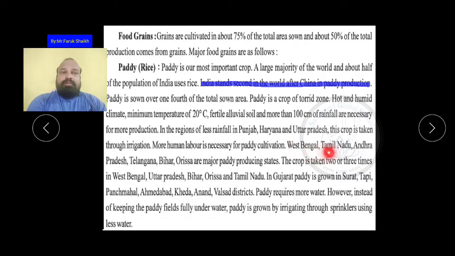West Bengal, Tamil Nadu, Andhra Pradesh, Telangana, Bihar and Orissa are the major paddy producing states. These are the major producing states.